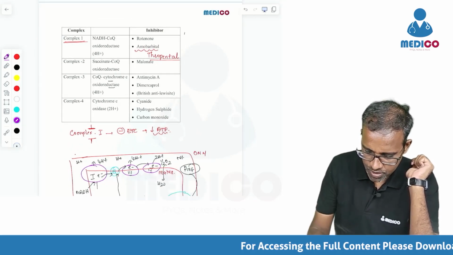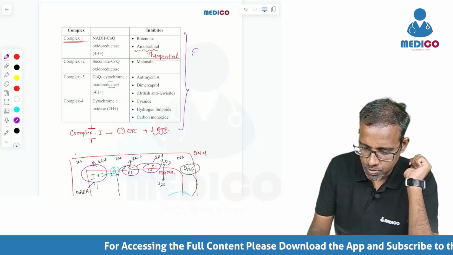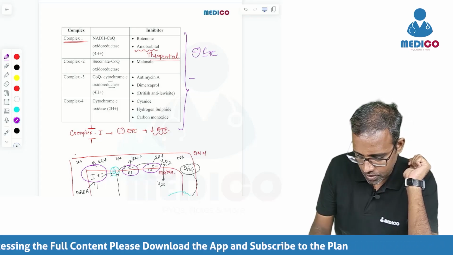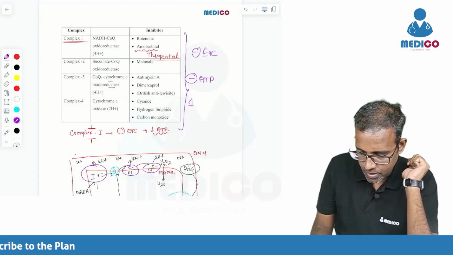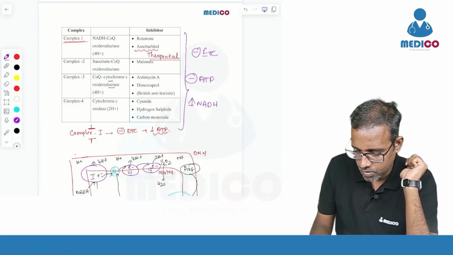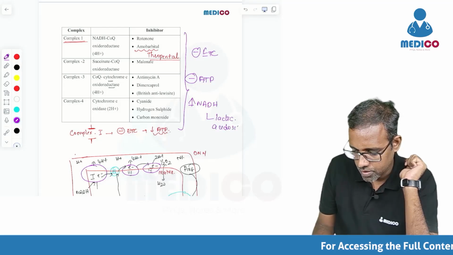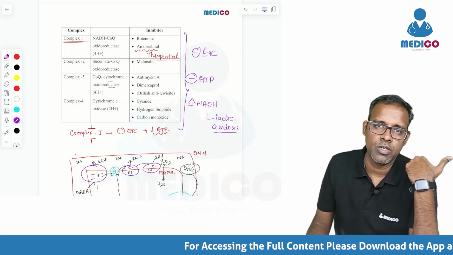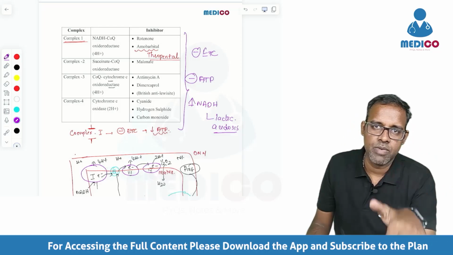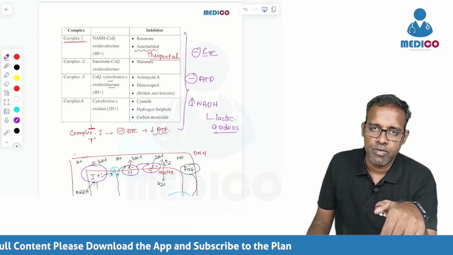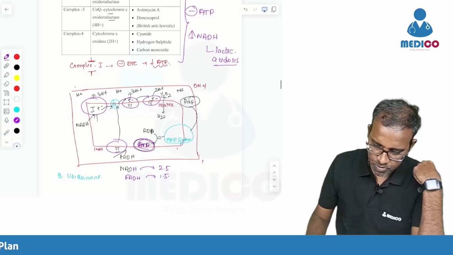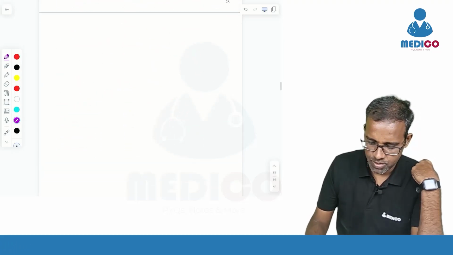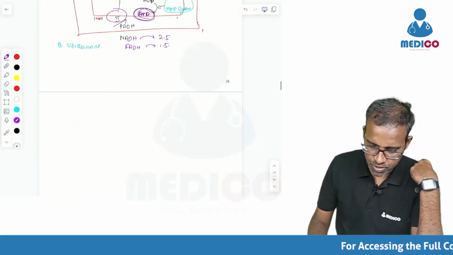So when any of these complexes are inhibited, what happens? The electron transport chain is inhibited. So ATP is not produced. Then NADH will accumulate. That will cause lactic acidosis, which causes metabolic acidosis. What happens when there is metabolic acidosis? There will be respiratory compensation to reduce the carbon dioxide. So there will be hyperventilation, and they'll have respiratory distress. That's it. So that's about the electron transport chain inhibitors. This is very, very important.